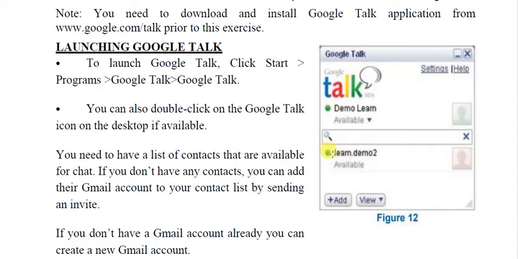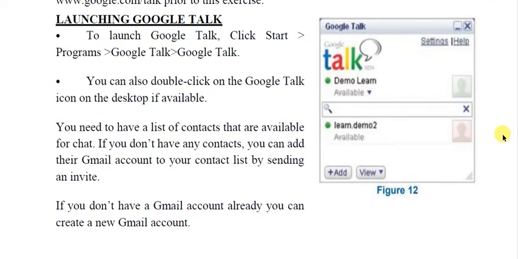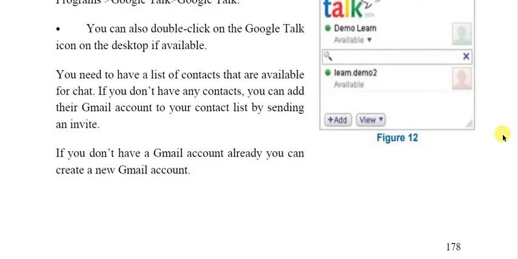This green button will indicate that those persons are available online. From here you can change your status from available to busy, or to away, or you can also have some user defined status. So this service can only be used with the Gmail account. So first you will have to create your Gmail account.